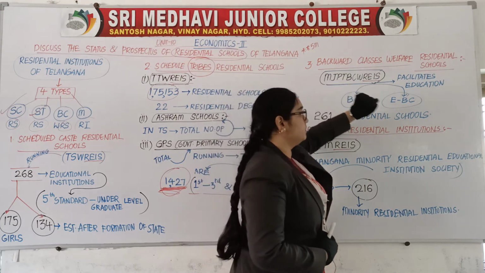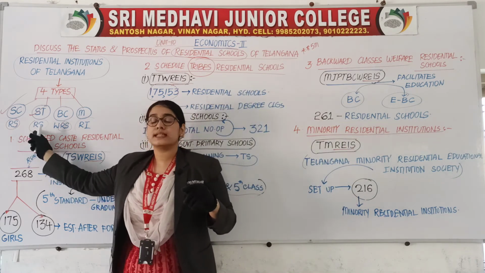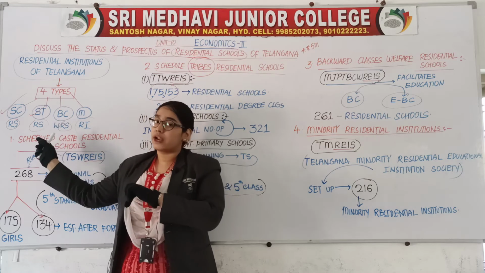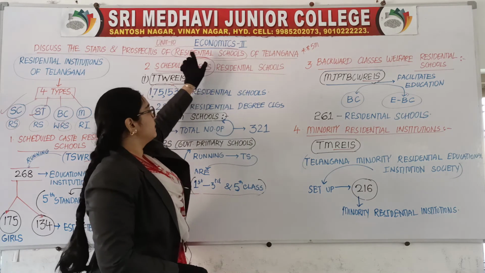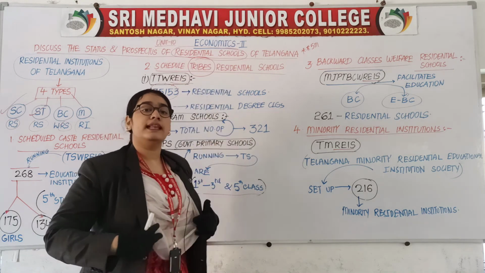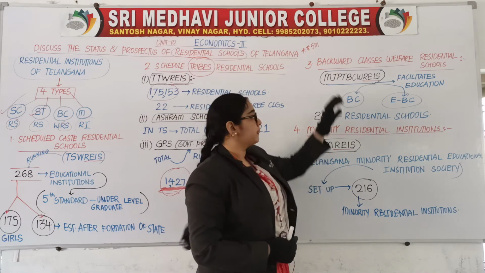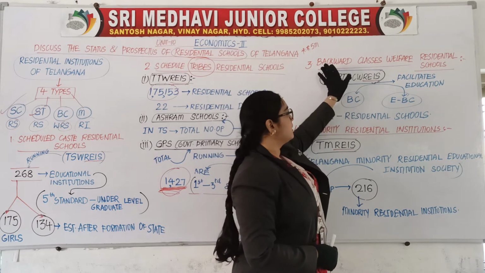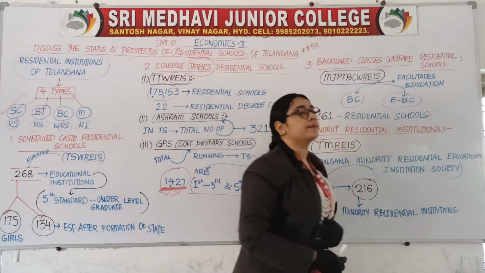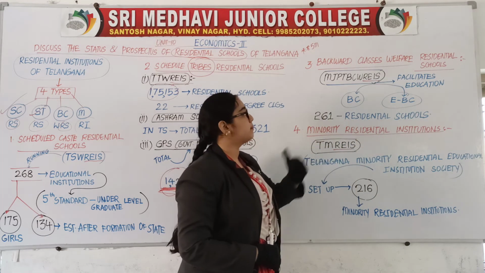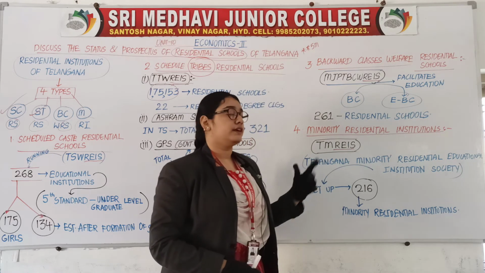Backward class, one letter was added, that was W. Everywhere you have found RS, RS. Now we have WRS. RS means residential schools. It is there in the main heading, residential school. What is the one letter added? That is W. W means welfare. BCWRS, backward classes welfare residential schools. Let us see what is the inside matter. Now we have a very big short form written over here.